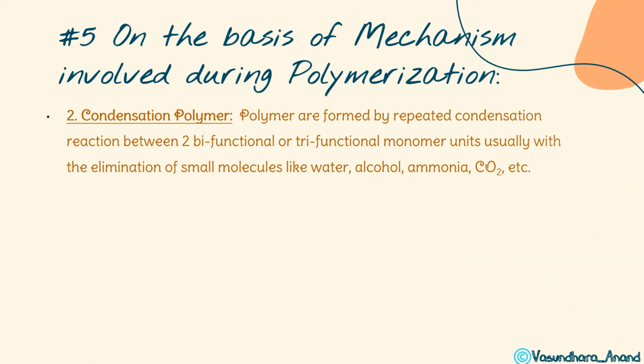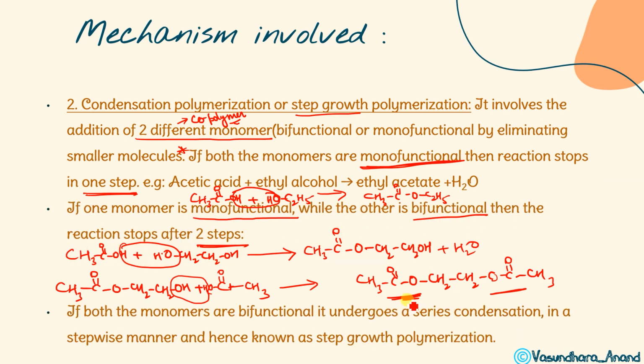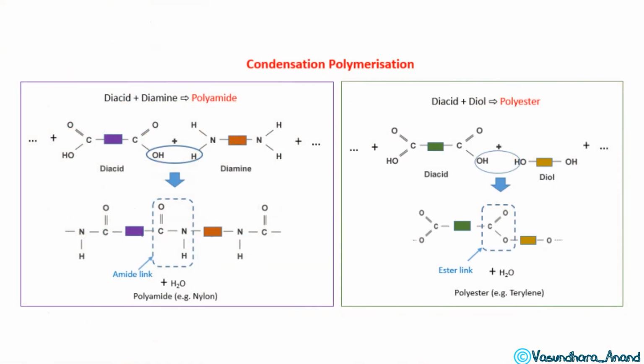Now next, in this example, you see what is forming: an ester is forming. That means this is going to form a polyester. So wherever acid and amine react, it will form an amide, but if acid and alcohol react, it will form an ester. Here the two types of condensation polymer are polyamide and polyester. If acids and amines are there, then polyamide. If acids and alcohols are there, it will form polyester.